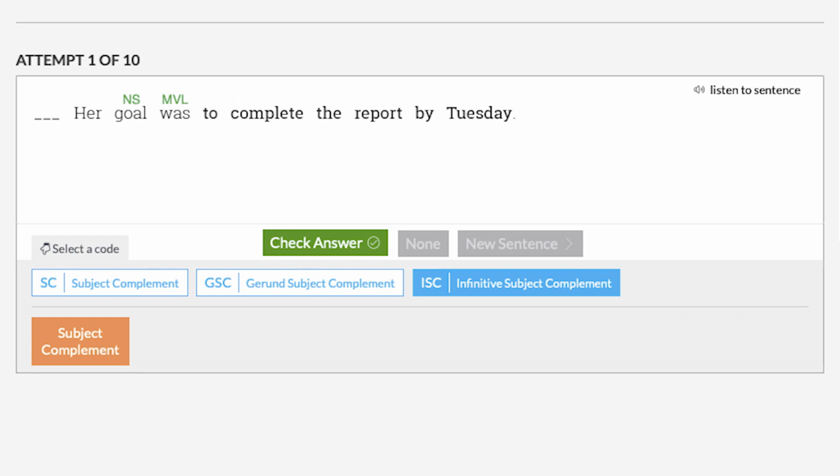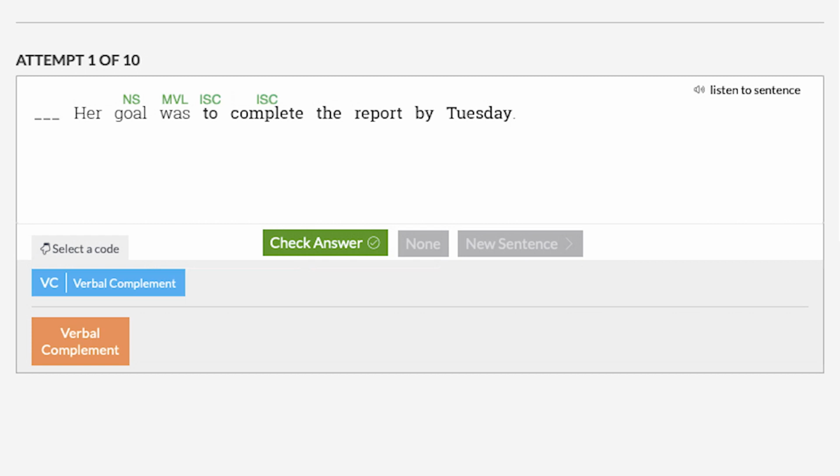To complete the report by Tuesday is an infinitive phrase with the words to complete functioning as the infinitive predicate nominative. To complete what? To complete report. Report is the infinitive complement.